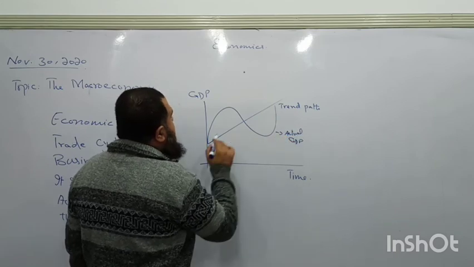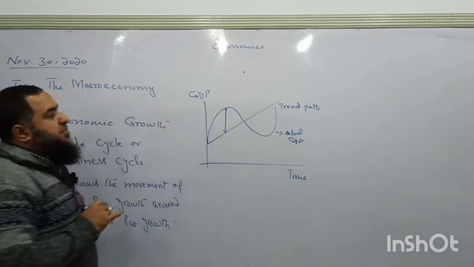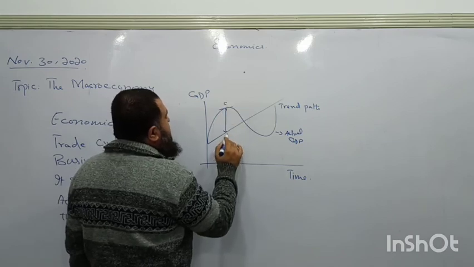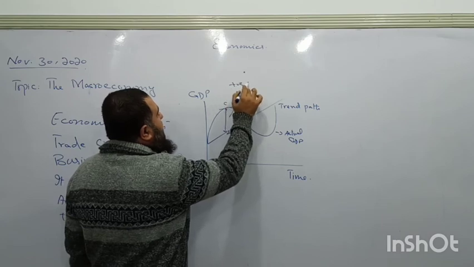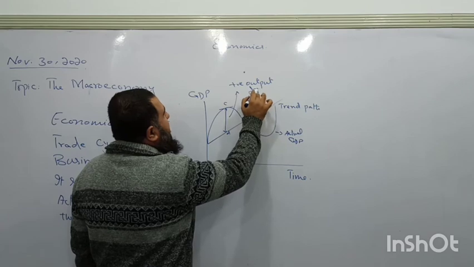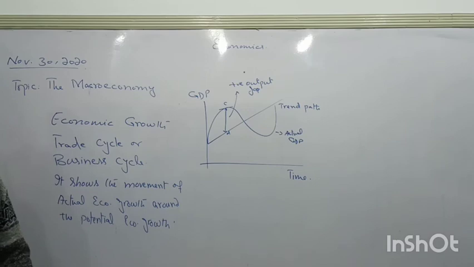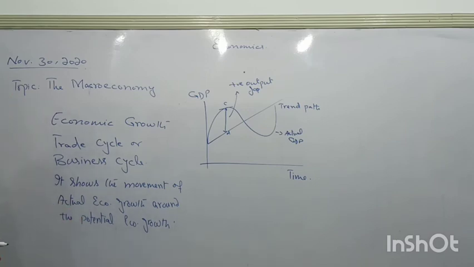So when actual GDP is lying above the potential, this gap between points C and D is called the positive output gap. Okay. When actual GDP is lying above the potential, it means aggregate demand will be higher and the country will be having overheating in the form of a high price level in the country.